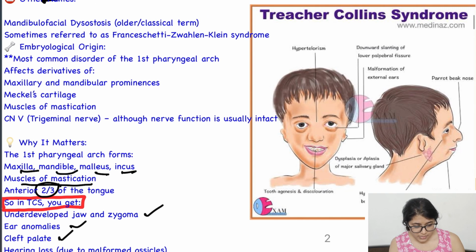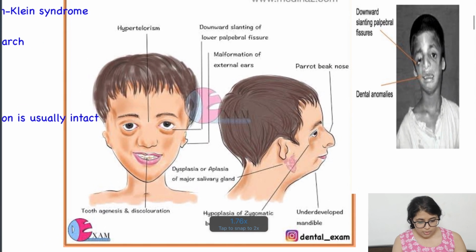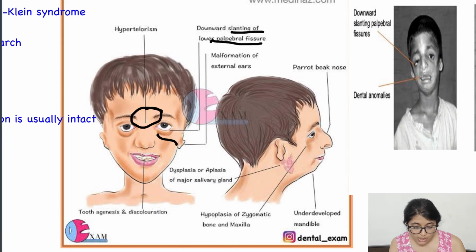So here in the picture I'm zooming in for you. In Treacher Collins syndrome, first of all you will find hypertelorism, that is an increased gap between the two eyes. Then there is downward slanting of the palpebral fissure. This downward slanting is also known as the anti-Mongolian feature.